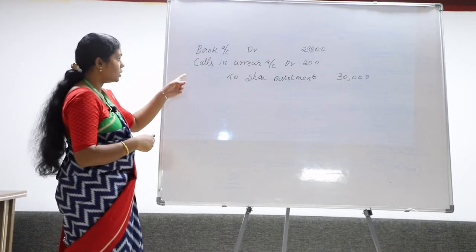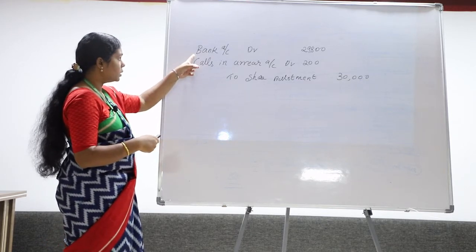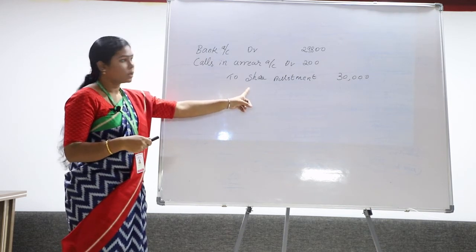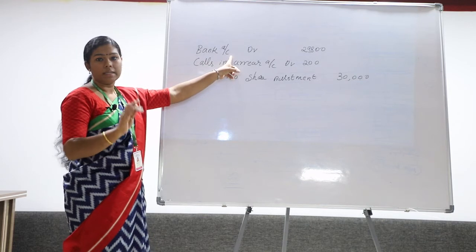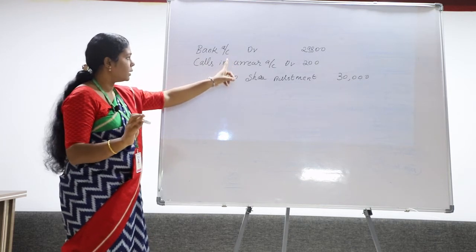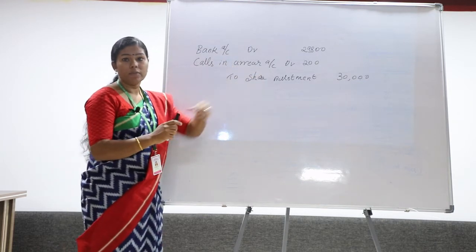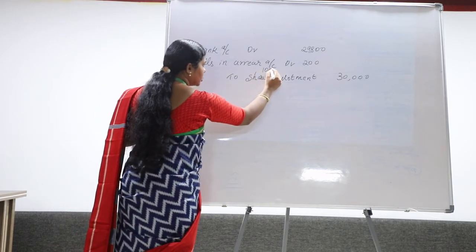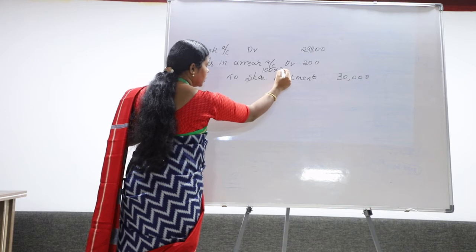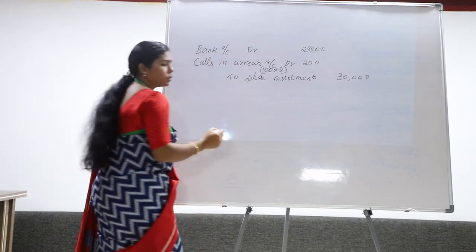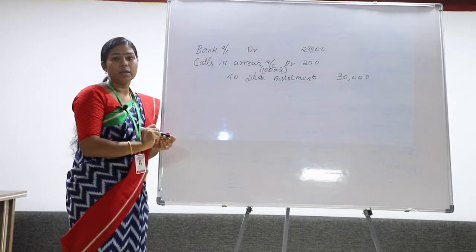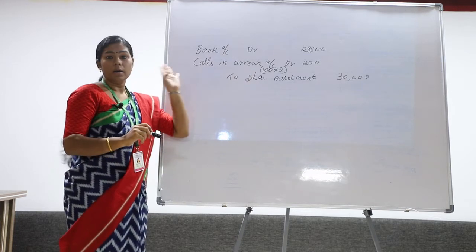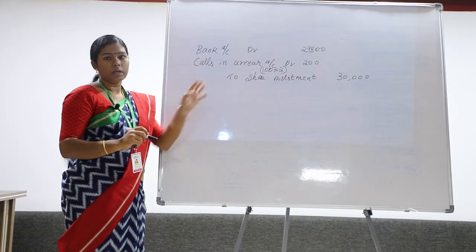So the entry is: bank account debtor, calls in arrear account debtor to share allotment. In bank we are collecting only 29,800, and he has made an arrear of 200 rupees. How 200 rupees? His number of shares is 100, and as per allotment he has to pay 2 rupees. So 100 into 2 is 200 rupees, the arrear made during allotment.